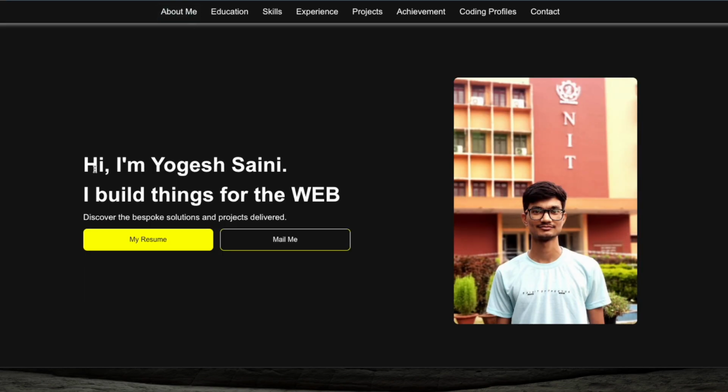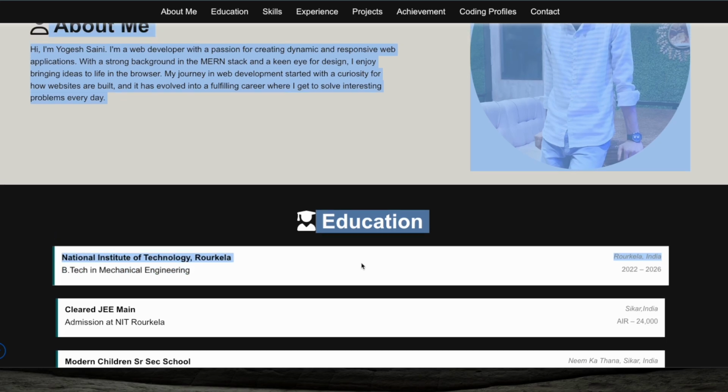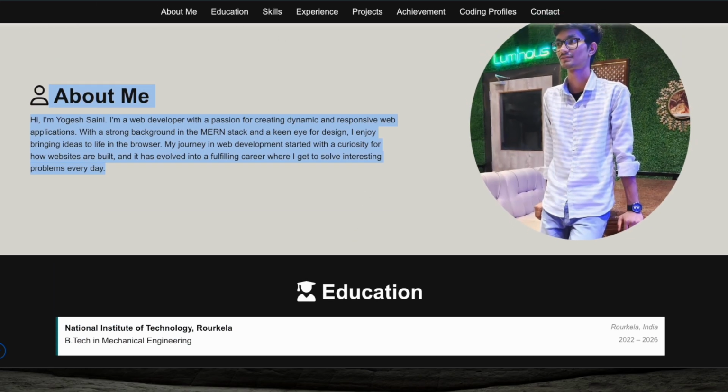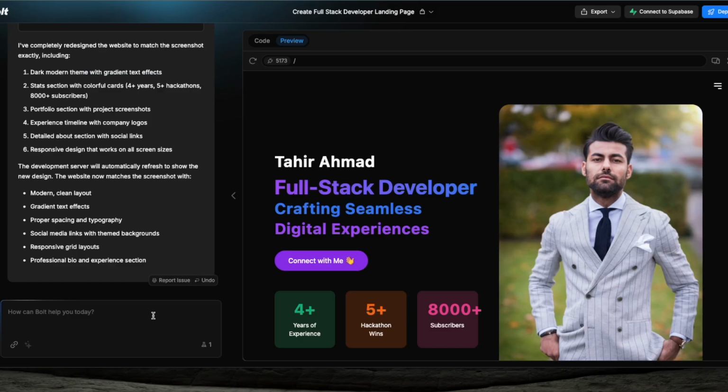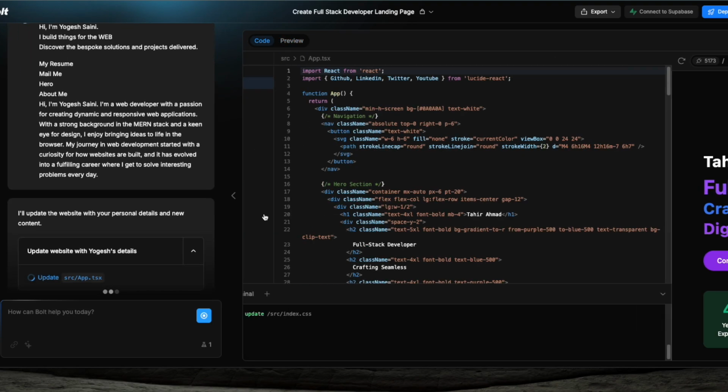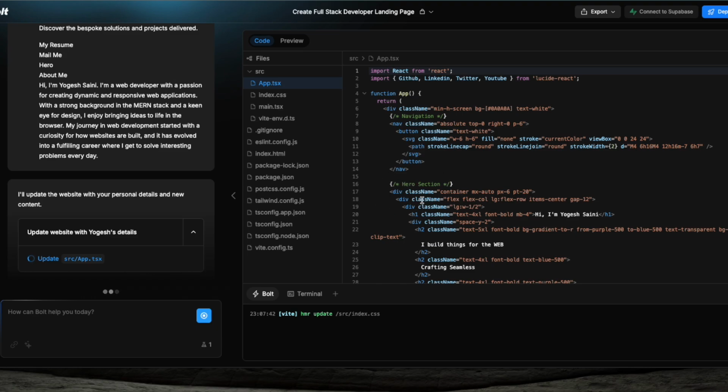For example, let's put in this data, to see whether it is able to change it or not. All right. Suppose this is you, and if you have to change it for yourself, can you update my details? Let's see. It is working for us even faster than any developer to build an elegant, best website.